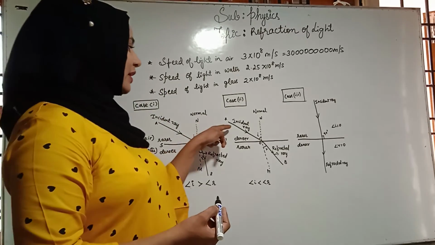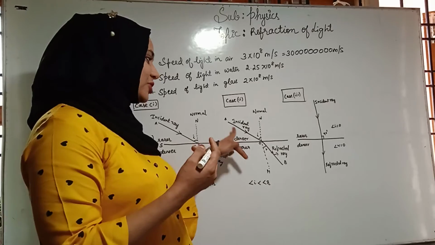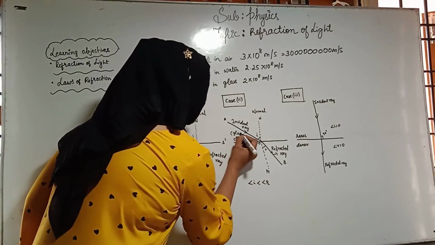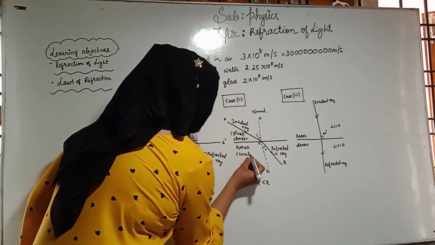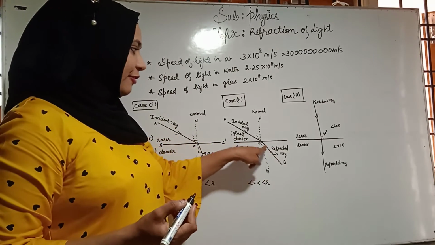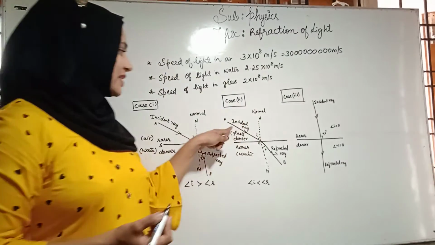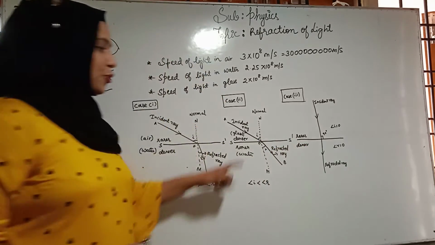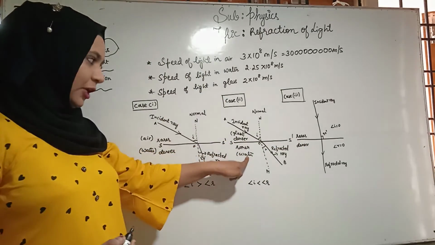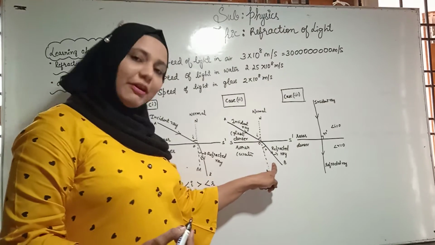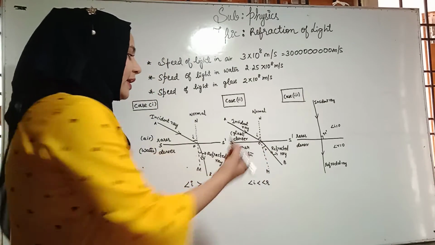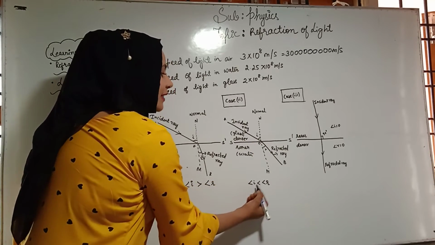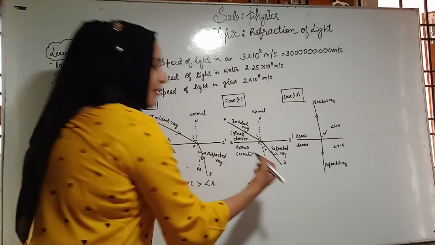Case number 2, when the incident ray is going in the opposite direction, from denser to rarer, that means you can say glass to water. The speed of light increases. Therefore, it bends away from the normal. That means the incident ray is coming and falling on the separating media S dash, shows bending nature, and undergoes refraction. After bending, the refracted ray bends away from the normal and makes an angle r. Therefore, when we measure the angle between the normal and the incident ray, angle i will be lesser than angle r.